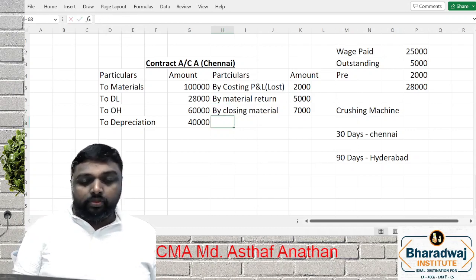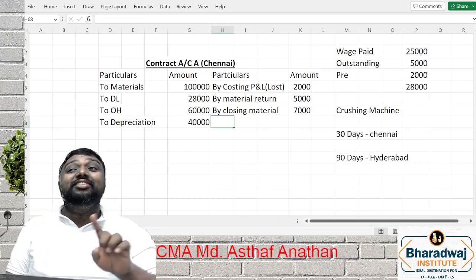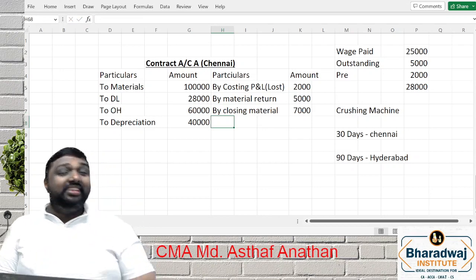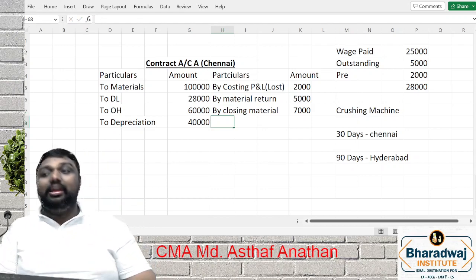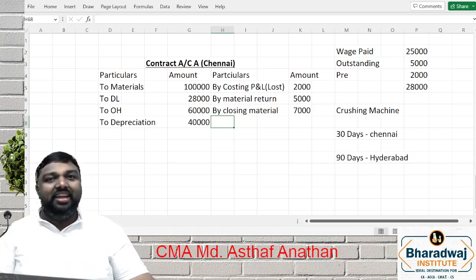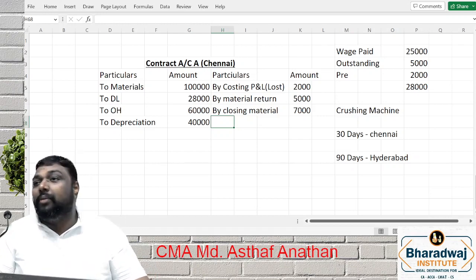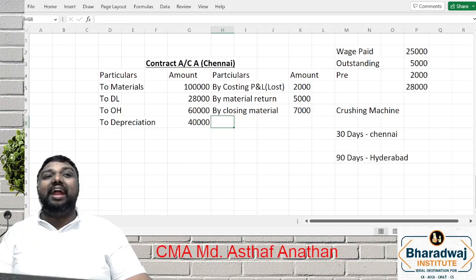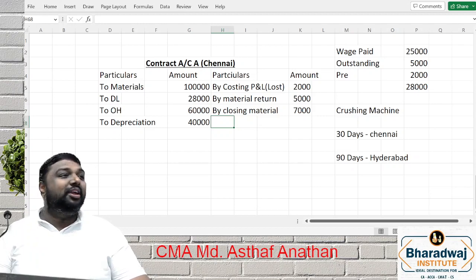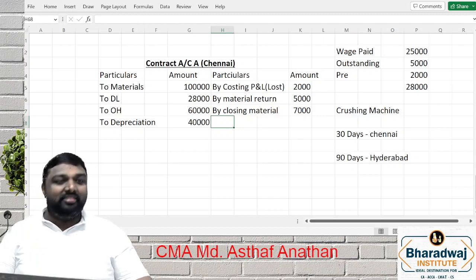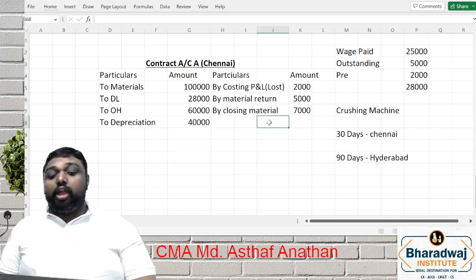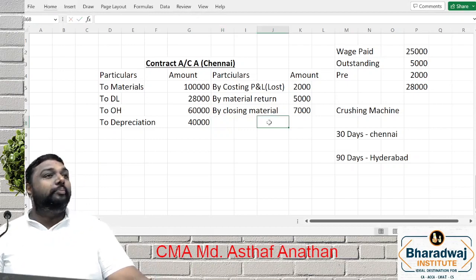Now we are discussing which area? Contract. Generally in a P&L, what will be the item? Sales will come. But in a contract, sales will not come in the initial stage. Then what will come?